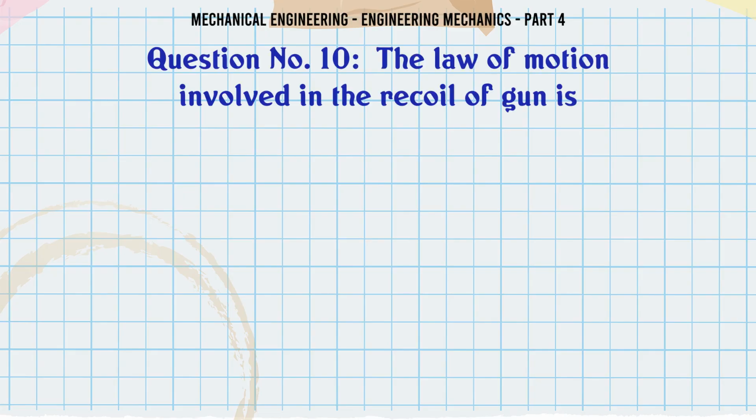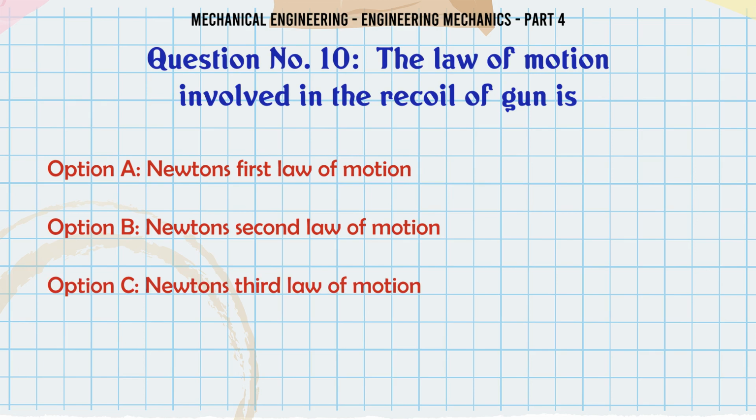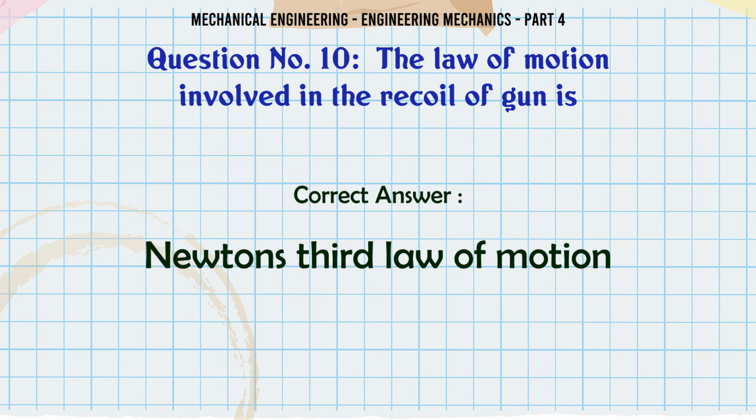The law of motion involved in the recoil of a gun is: A. Newton's first law of motion, B. Newton's second law of motion, C. Newton's third law of motion, D. None of these. The correct answer is Newton's third law of motion.